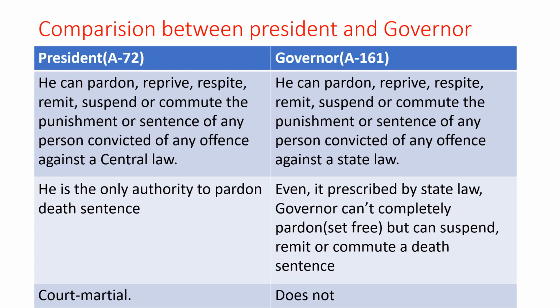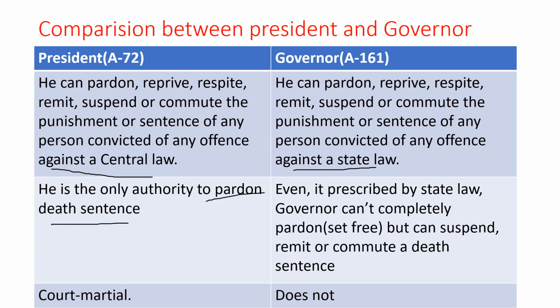As I told you, even the president can pardon, reprieve, respite, remit, suspend or commute, and even the governor also can, but the governor is exclusive for offences against the state law. The president can do it for state law as well, but usually the governor does. And the president is the only authority to pardon a death sentence, because if he pardons a person who was given a death sentence, that person will be completely acquitted and set free.